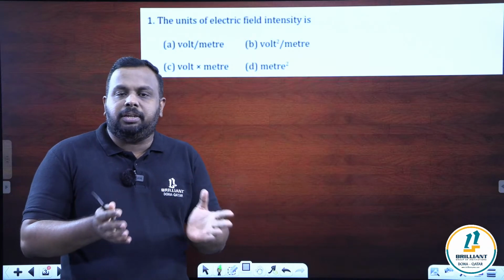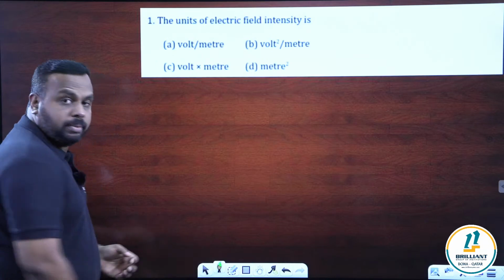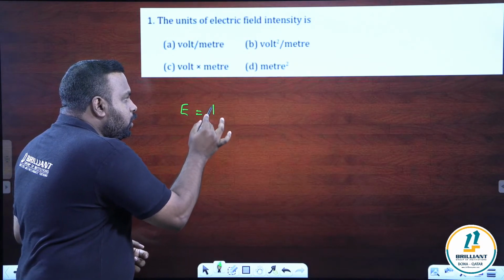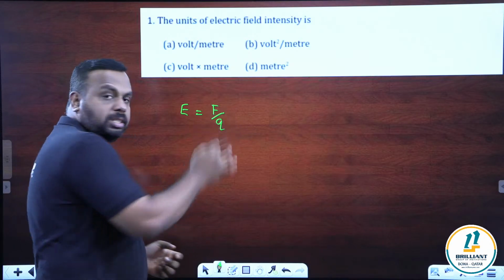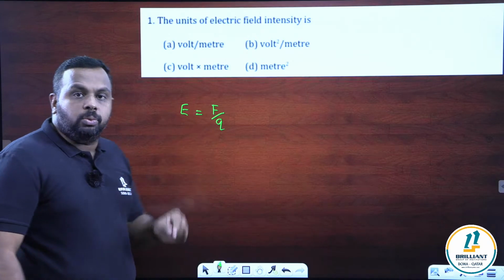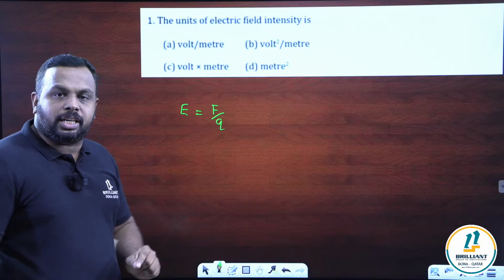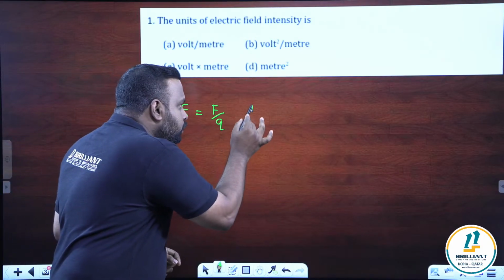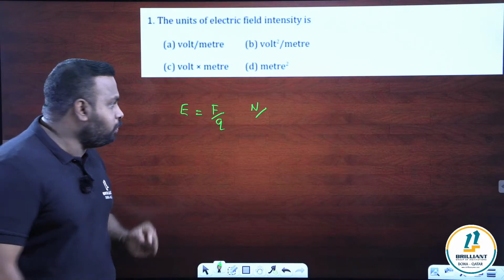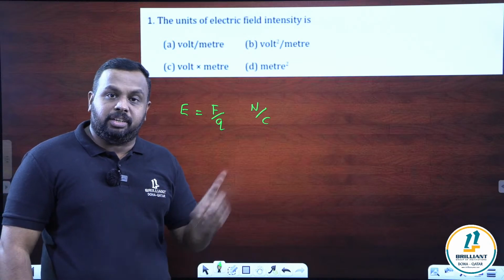Just recall the idea of electric field intensity. Electric field intensity is the force experienced by a unit positive charge kept at a point. So you can write the formula E is equal to F by Q. This is the basic formula which we learned for electric field intensity. They are asking the unit of this physical quantity. SI unit of force is Newton, and SI unit of charge is Coulomb. So Newton per Coulomb.